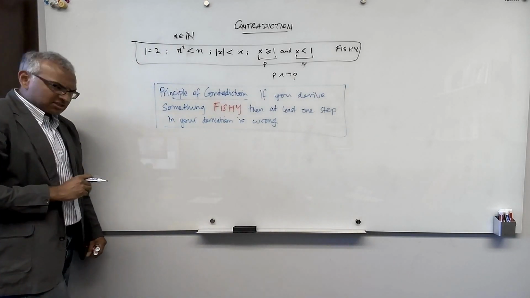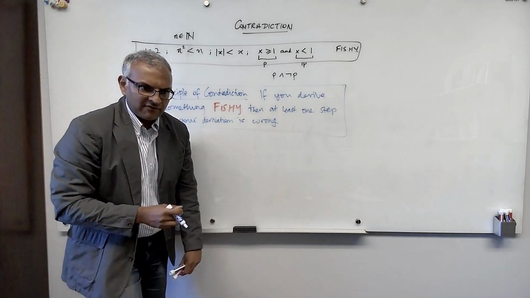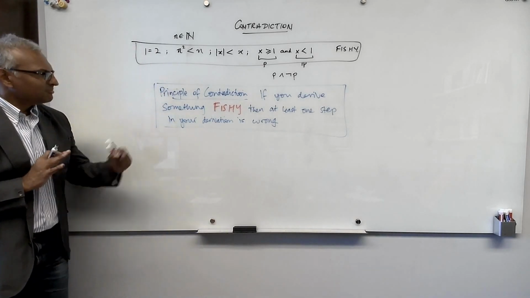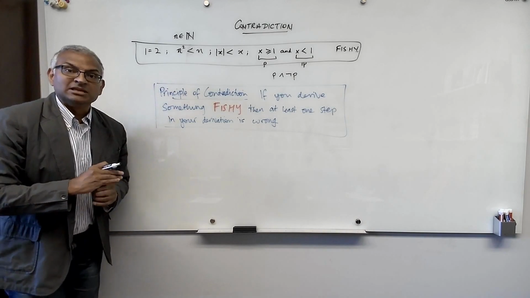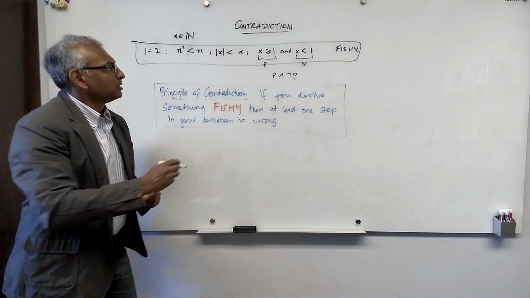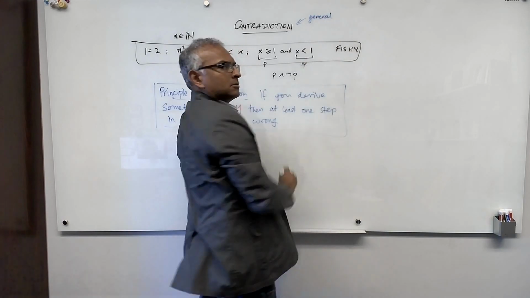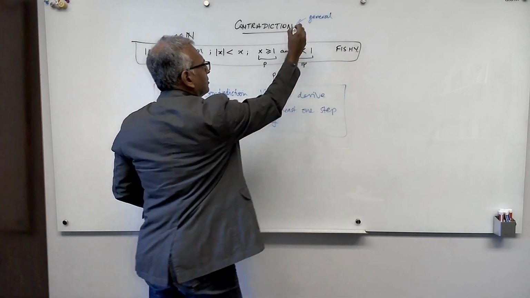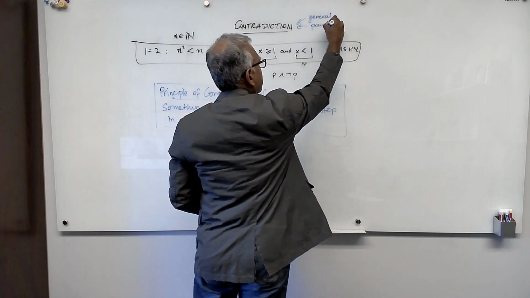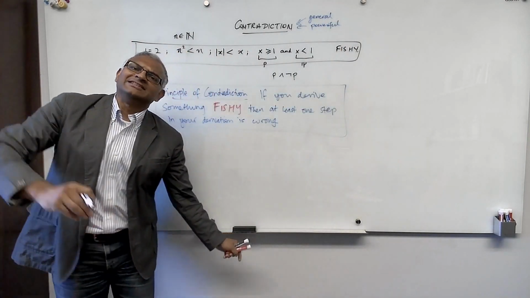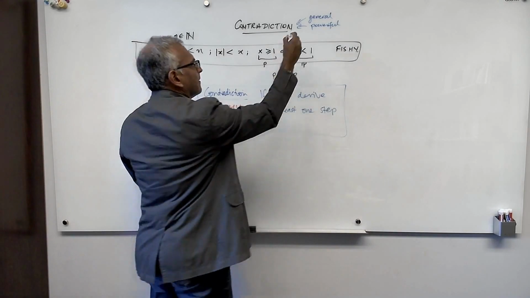Now, this principle of contradiction might seem self-evident, but be careful. Once you give me this principle, it's going to provide for me a very general, very powerful, but also very dangerous method of proof.